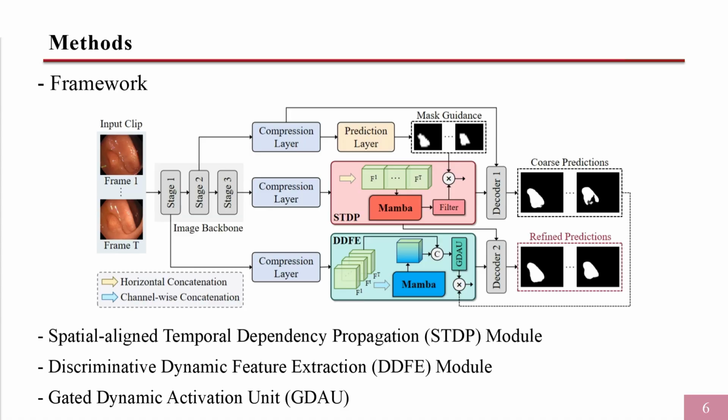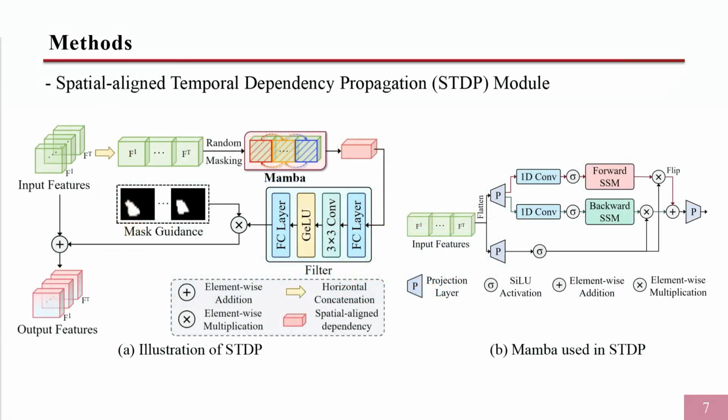To perceive fine-grained details in individual frames, the DDFE module extracts frame-wise dynamic information from low-level structural features with a gated dynamic activation unit. In the STDP module, input features are first horizontally concatenated, and a bidirectional Mamba block is applied on these features to model spatial-aligned temporal dependencies. Then, a filter uses initial predictions as a semantic guide to propagate the dependency related to foreground targets.